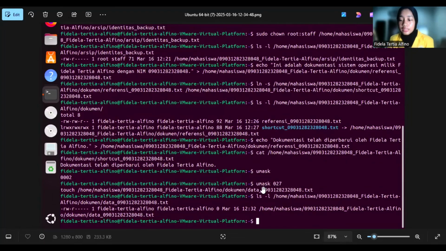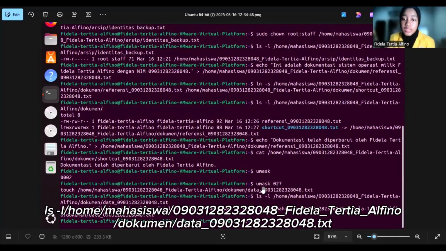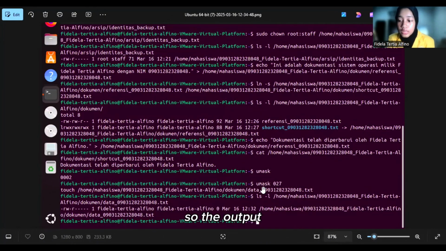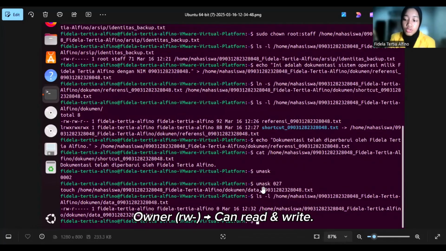Okay, and next we go to section C, displaying file permissions. We use the command ls -l /home/mahasiswa/name_my name /document/data_name. So the output is -rw-r-----. Permission breakdown: the owner has rw-, meaning can read and write; the group has r--, can only read; and others have ---, which is no access.